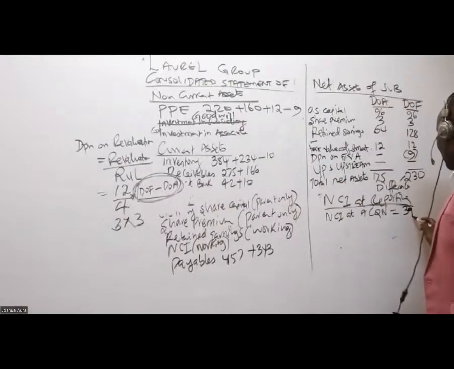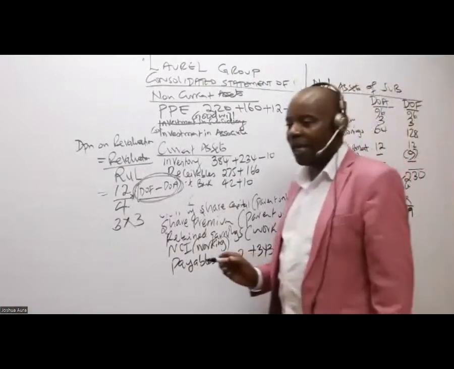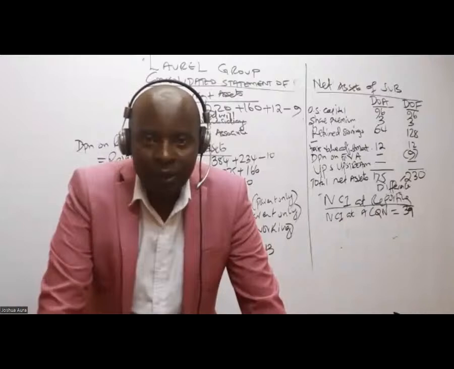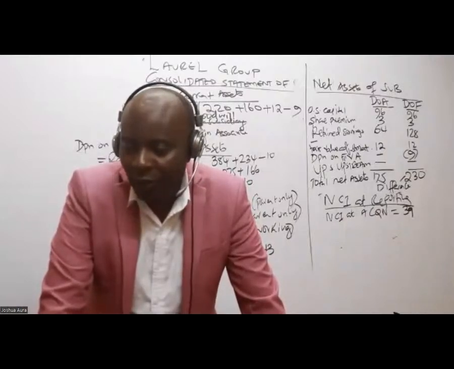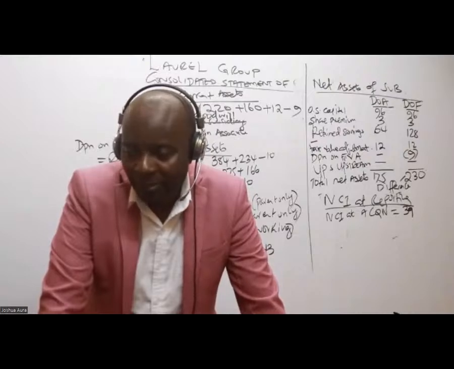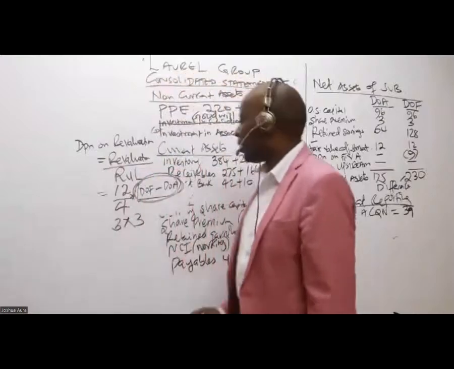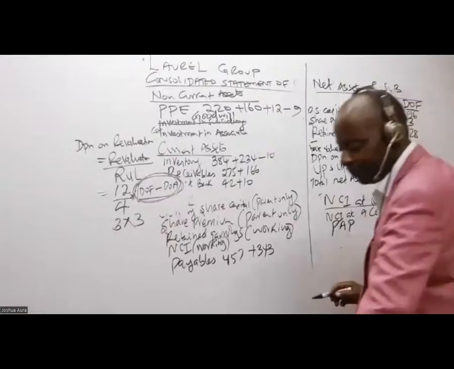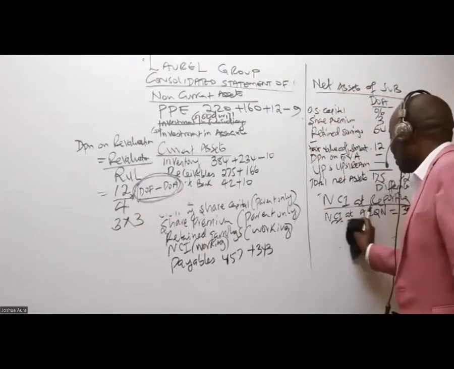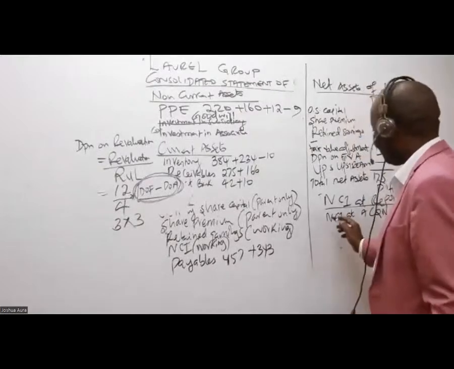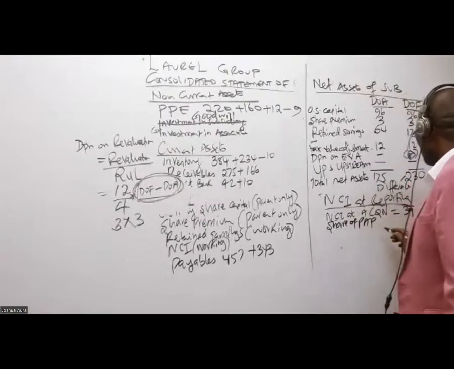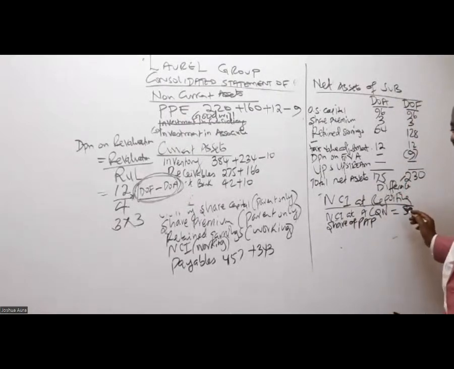And then, of course, we expect this NCI to become bigger and bigger as a result of what here? What will increase this NCI's value? The PAP, isn't it? So in this case here, we have the share of PAP. Share of PAP, you guys give me a figure. I've forgotten the figure. How much did you get?